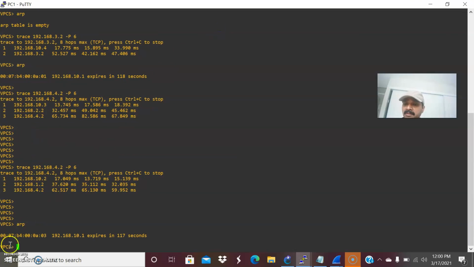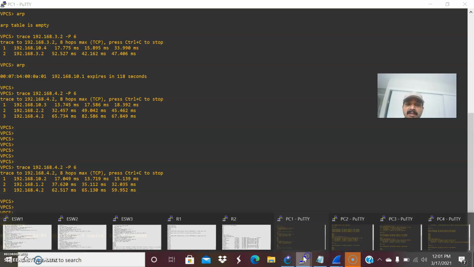And what it means is 0007.B4. So this is the default MAC address prefix and 0A is nothing but a group number. That is, 10 is the group number, and 03 is the AVF number. So AVF number here is 03. AVF is the active virtual forwarder. So the number is 03.